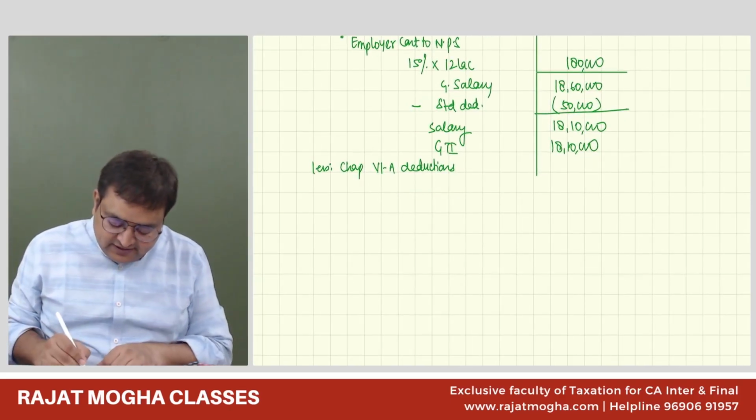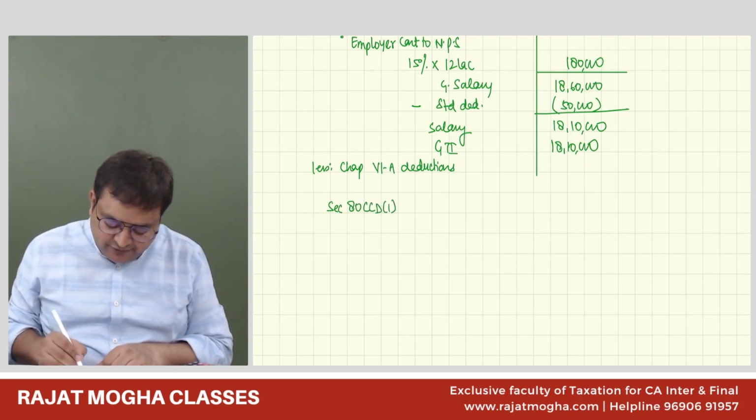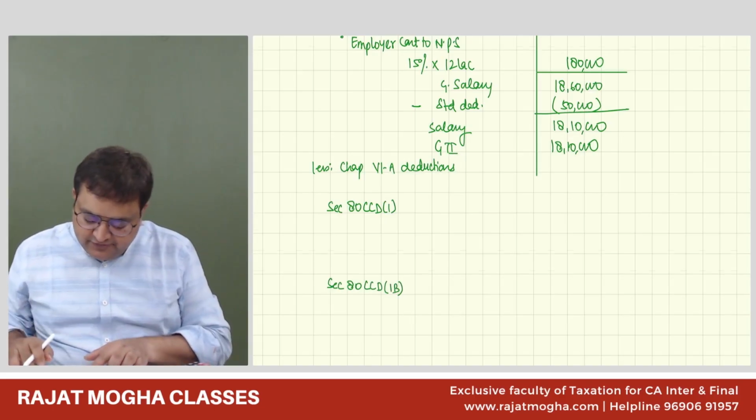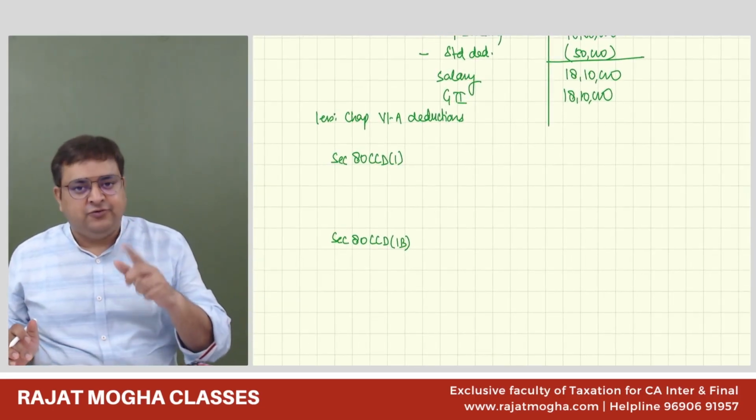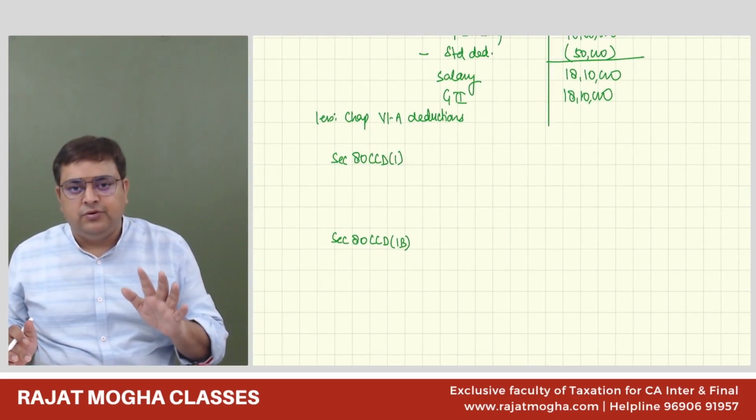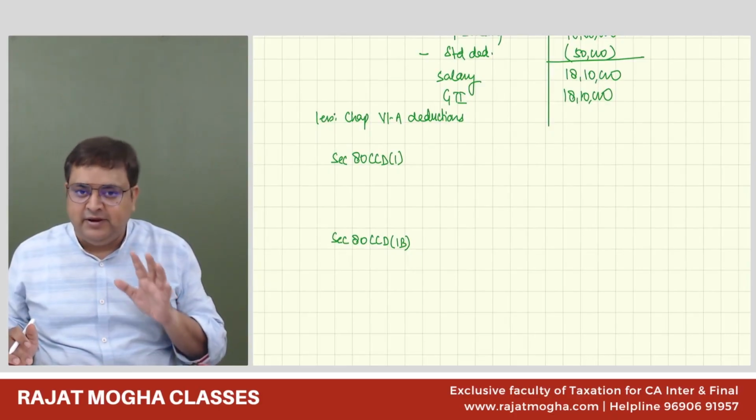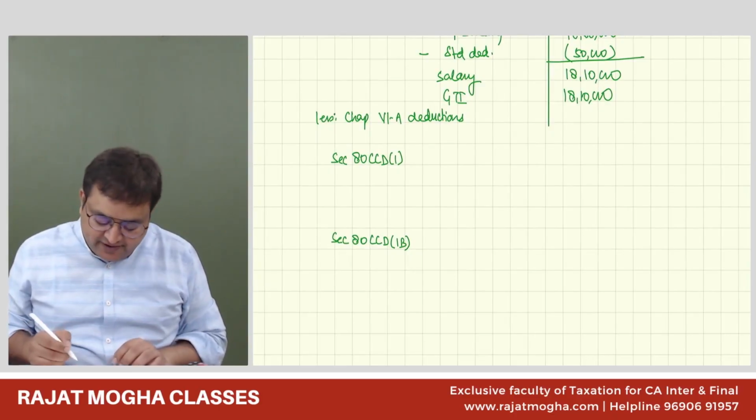So first it is section 80CCD(1). You can leave three lines at least. Then section 80CCD(1B). I'm using a different color, but in your examination, you have to use either your black pen or blue pen. Only one pen, one ink is required. Please don't change your pen also.